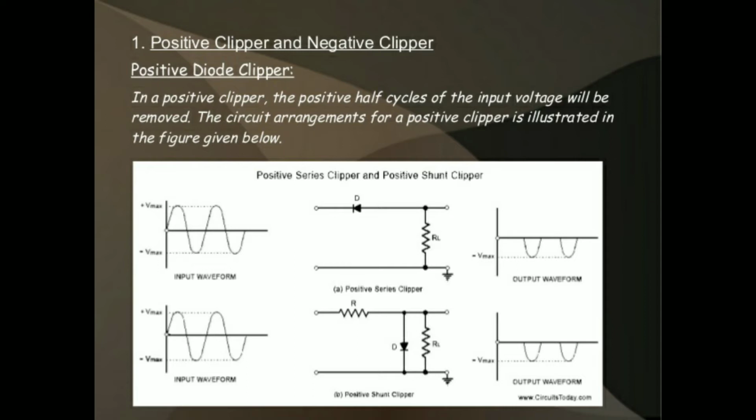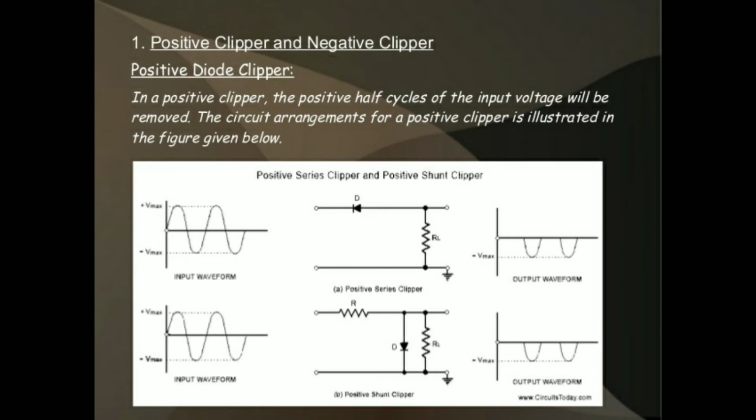What is the operation of the positive series clipper? A clipper is used to remove the unwanted part of the signal. Here the unwanted part is the positive signal, so it has to remove the positive half cycle. We give the full cycle input, but the output is only the negative cycle. Let us see how it removes the positive half cycle.